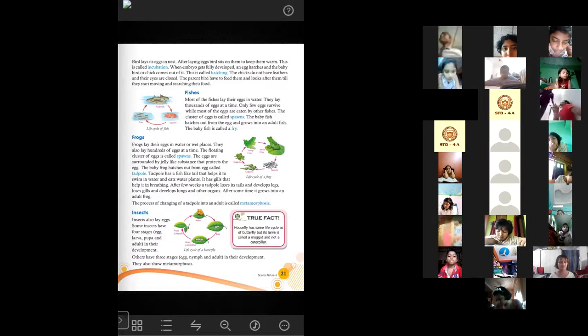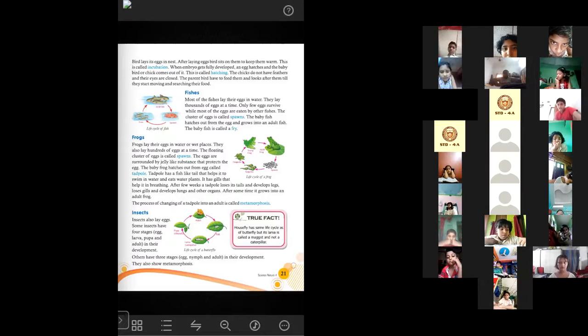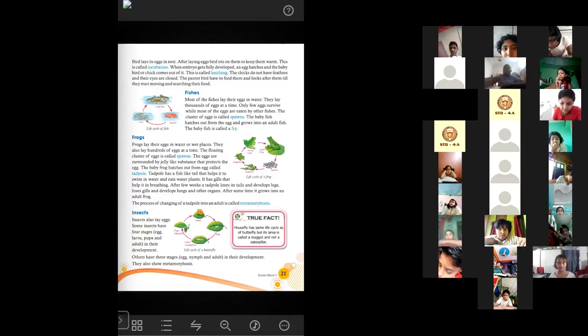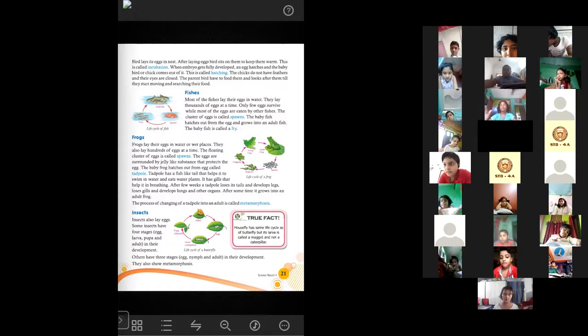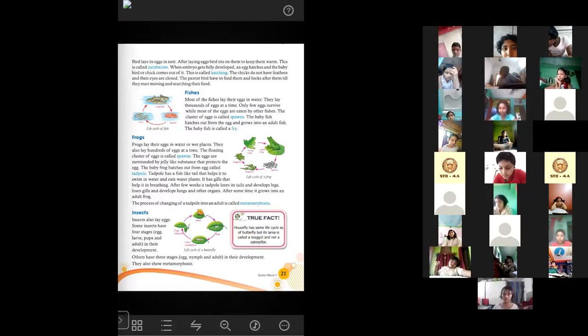Now students, read this part, the life cycle of frog and life cycle of insects along with life cycle of fishes. I'm giving you 1 minute, read this part. If you have any doubt, you tell me now. Just raise your hand and I will call your name one by one. But before that, you read it for 1 minute. After that, if you have any doubt, you can ask me. Okay?